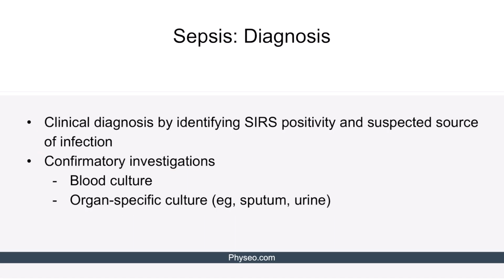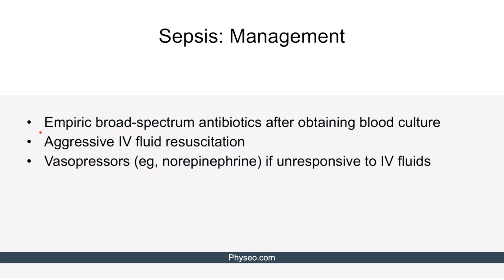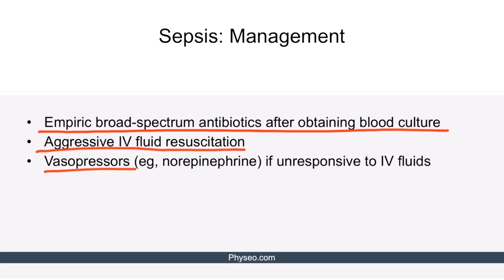Diagnosis of sepsis is established clinically by identifying SIRS positivity and the suspected source of infection. Confirmatory investigations include blood cultures and organ-specific cultures like that of sputum or urine. Management of sepsis includes initiation of empiric broad-spectrum antibiotics immediately after obtaining the blood culture. Additionally, most patients require aggressive intravenous fluid resuscitation. Vasopressors, like norepinephrine, may be needed if the patient is unresponsive to intravenous fluids.